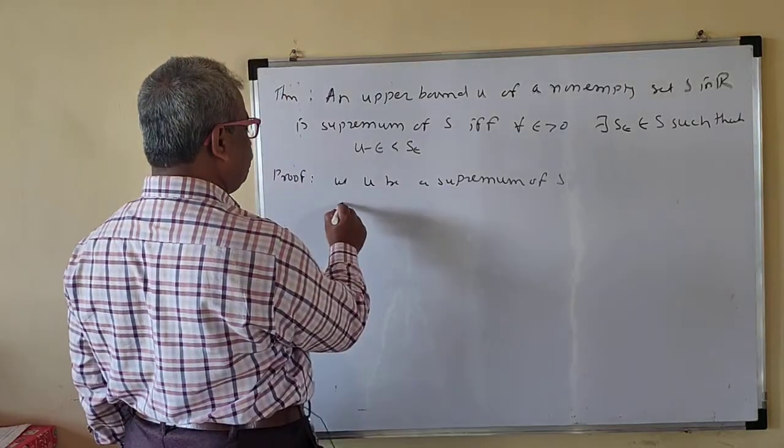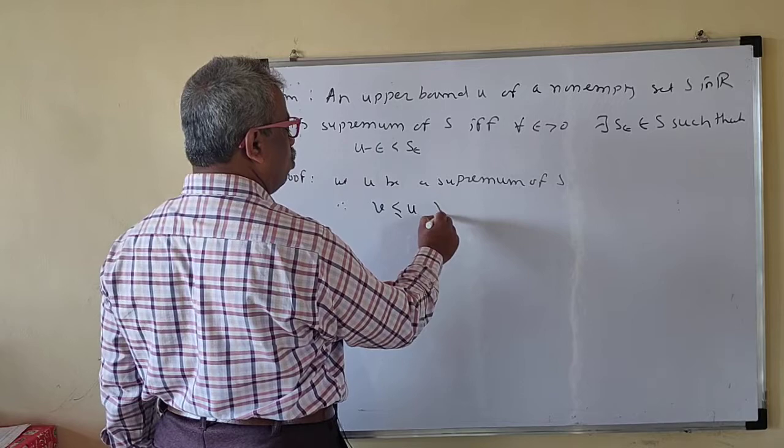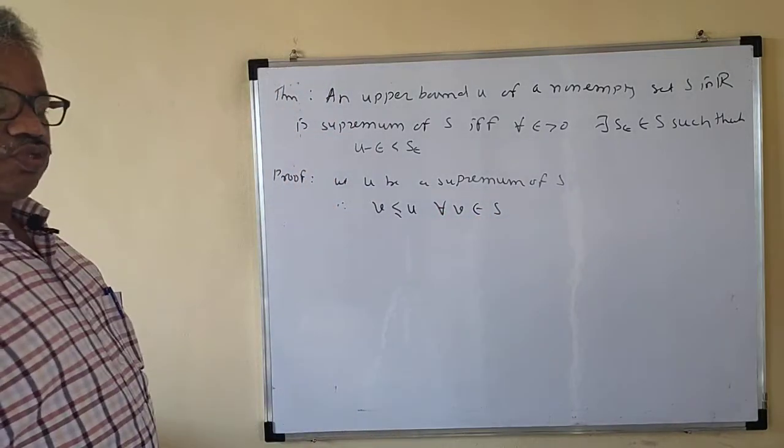So therefore, V is less than or equal to U for all V belonging to S, since U is the supremum.